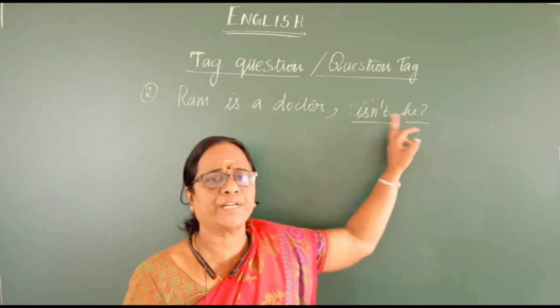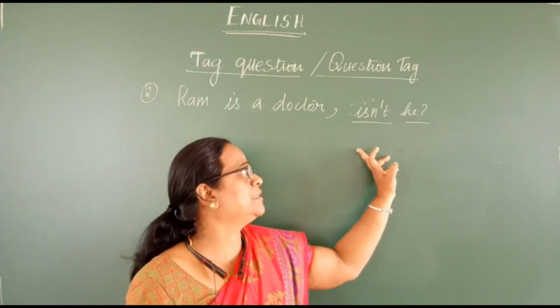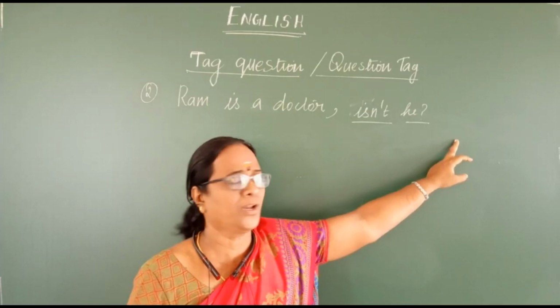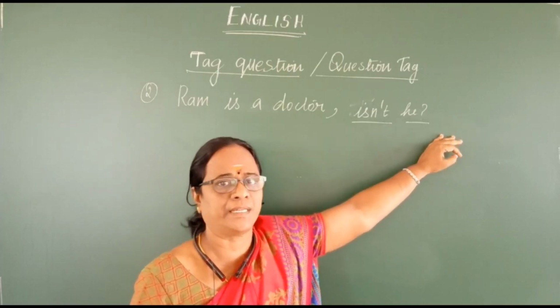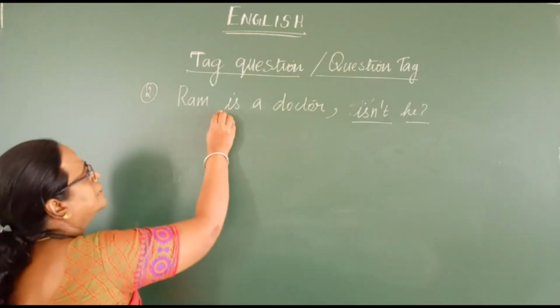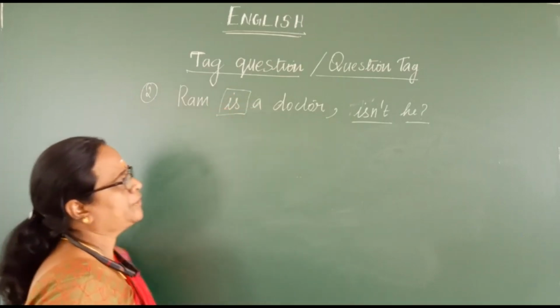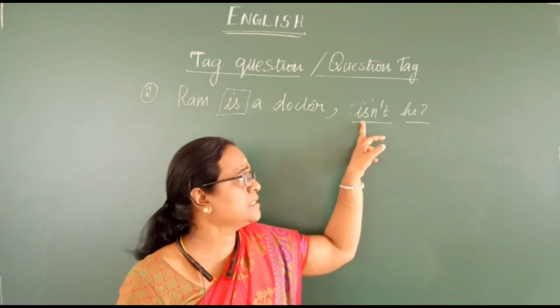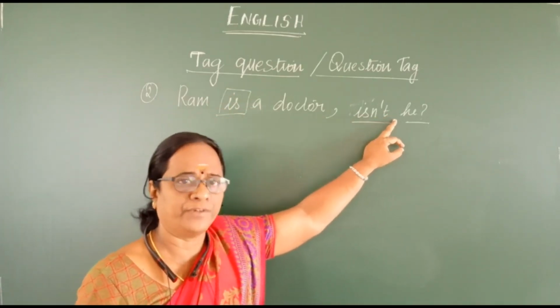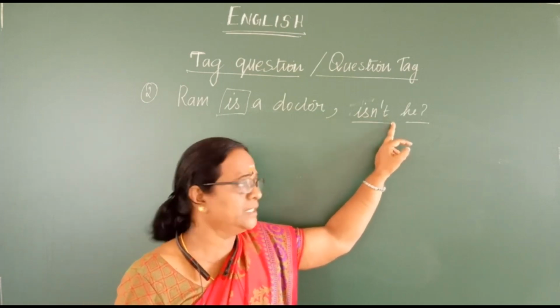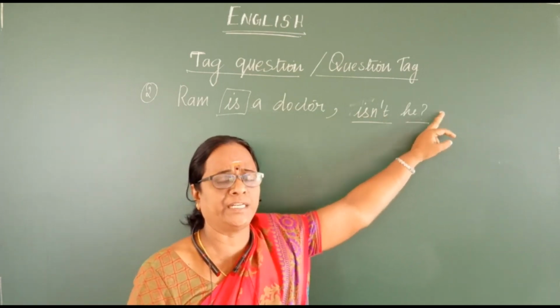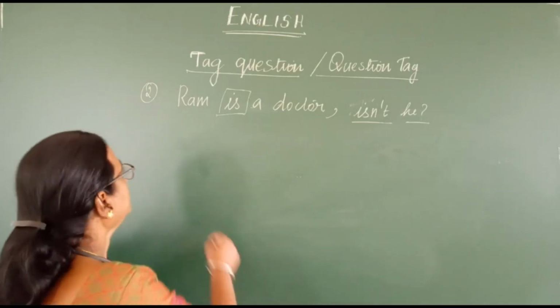Because you are not supposed to write isn't Ram, you have to write isn't he. So the pronoun should be written in the question tag. And what is the auxiliary verb here? Is. So you are writing the auxiliary verb is, and the contracted form of the negative word not, then you are writing the pronoun and ending with the question mark.